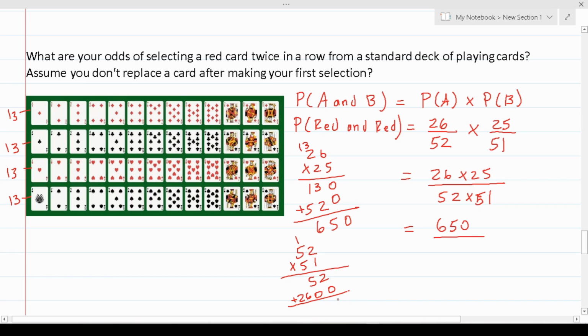2 plus 0 is 2, 5 plus 0 is 5, 6 plus nothing is 6, and 2 plus nothing is 2. So this is 650 over 2652. By doing this long division, you can figure out what that percentage is. But in short, these are our odds of picking 2 red cards in a row.